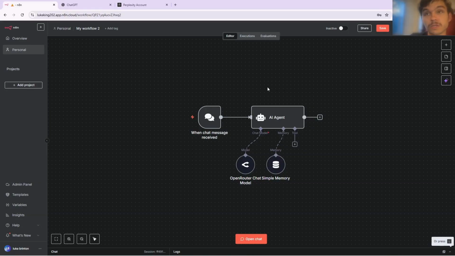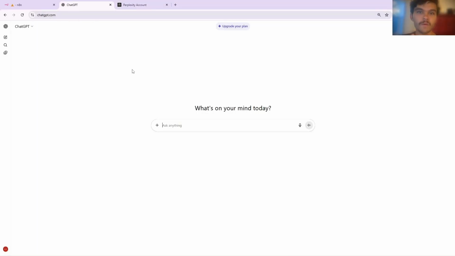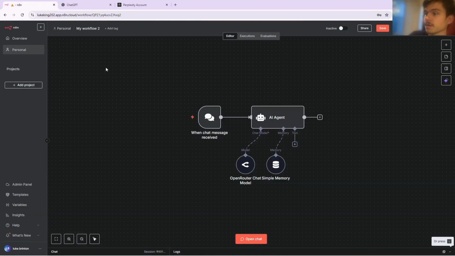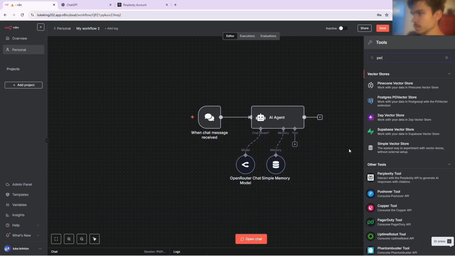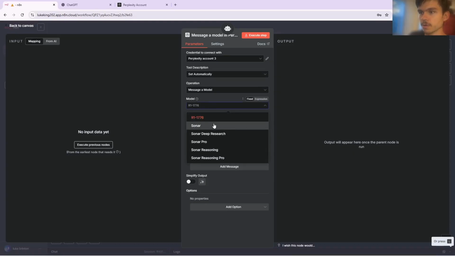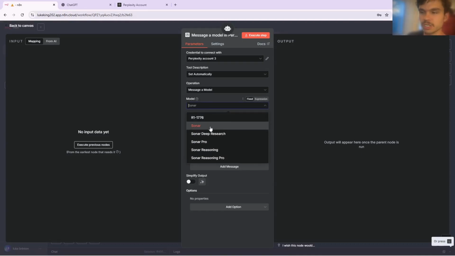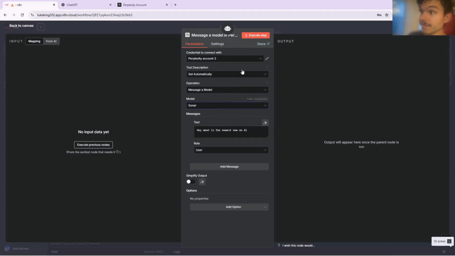So the tools that we're going to be using are Perplexity for researching the AI news, and we're going to use ChatGPT for the prompt. So without further ado, let's jump right into this Alchemy lesson. We're going to jump into Perplexity. Then we are going to do Sonar, and then we're going to say, hey, what is the newest news on AI? And Sonar is the cheapest model, so let's just stick with that for now.